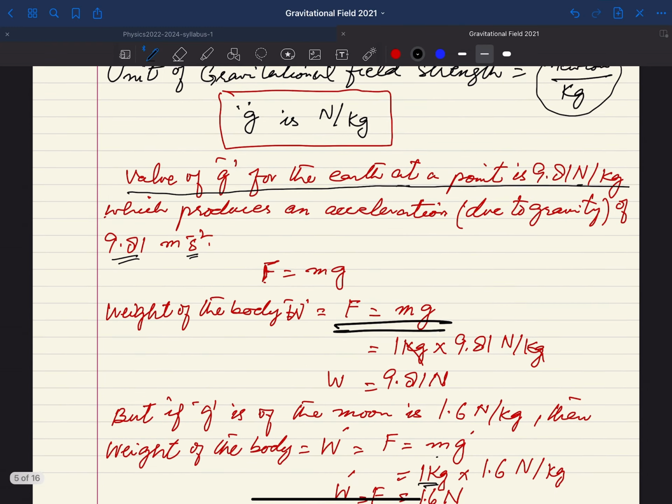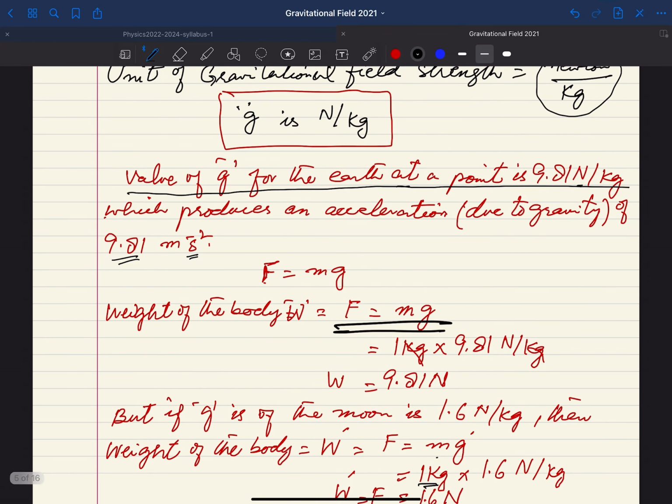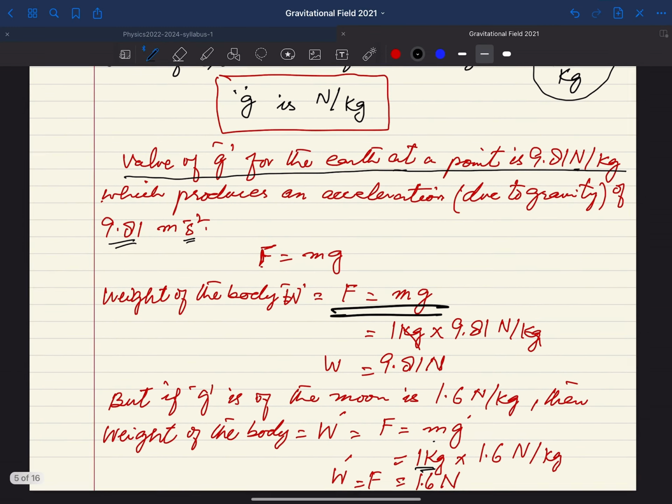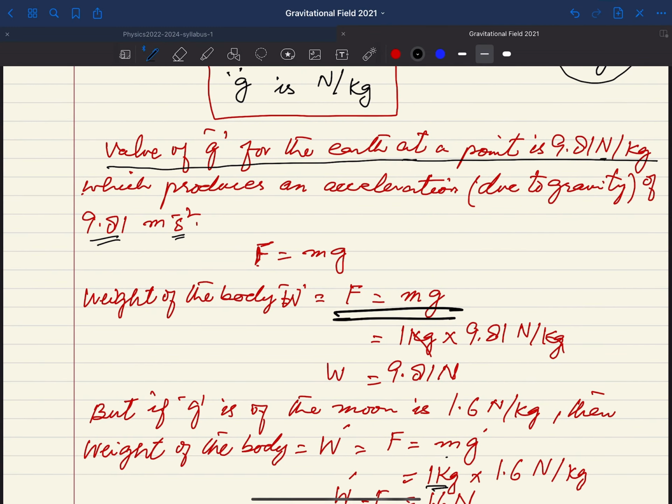Be careful that here we have the situation F equals mg. If you are considering the force applied by the earth, this is nothing but the weight of the body. If the mass is 1 kg and the acceleration due to gravity at the surface of the earth is 9.8, then the force is 9.8 Newton, which is nothing but the weight of that body.